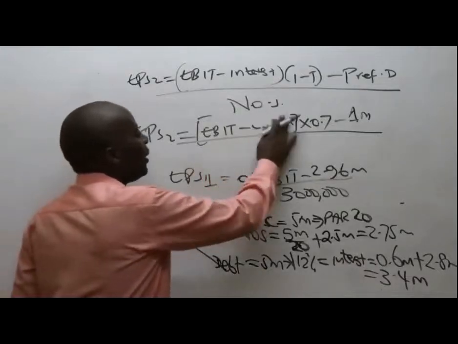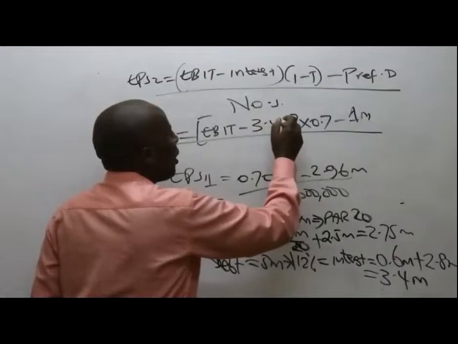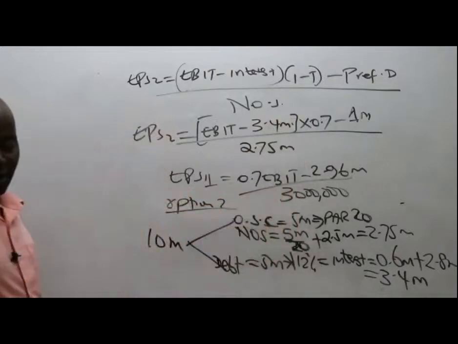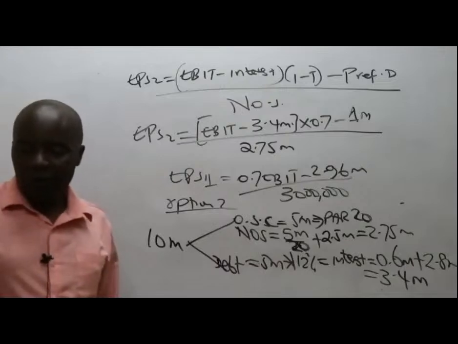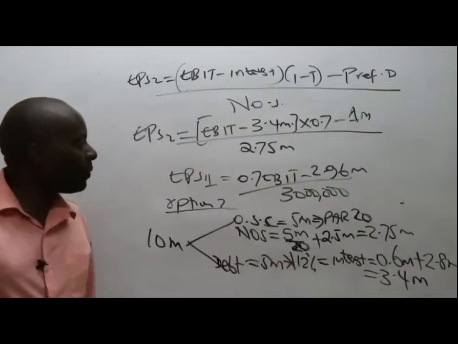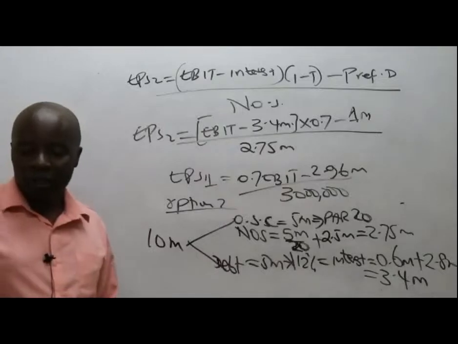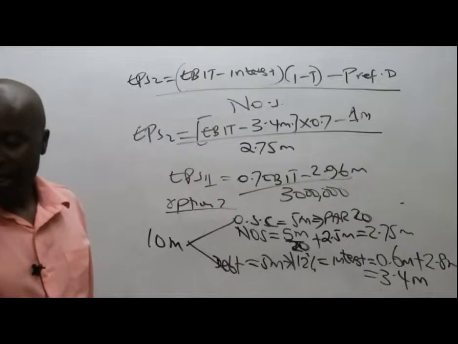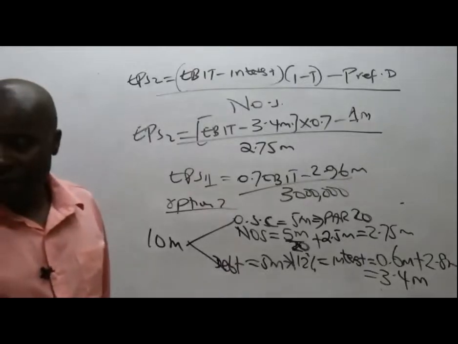Interest, I'm being told here, is 3.4. The number of ordinary shares is 2.75 million. So could you kindly work hard now? Work hard and equate the two, and give me the final answers.